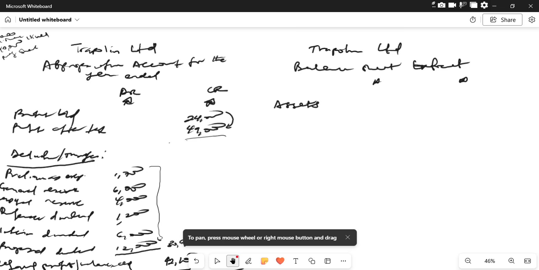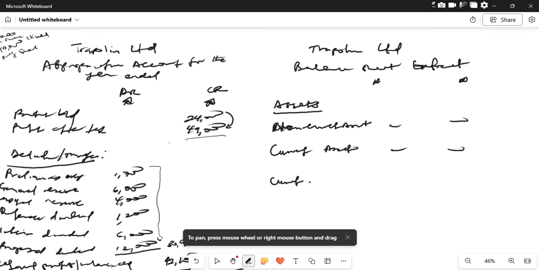Normally we're supposed to list our non-current assets, or our current assets, but we don't have any information in regard to this. So let's see current liabilities now.